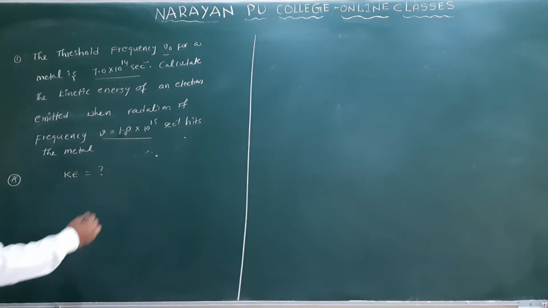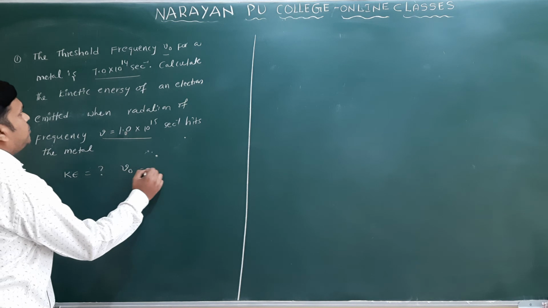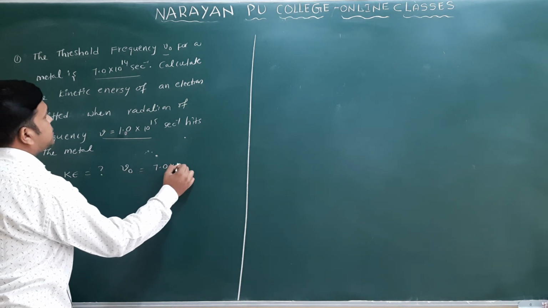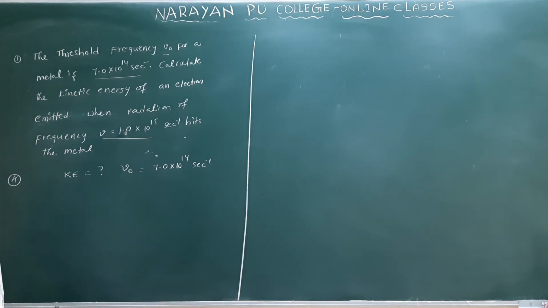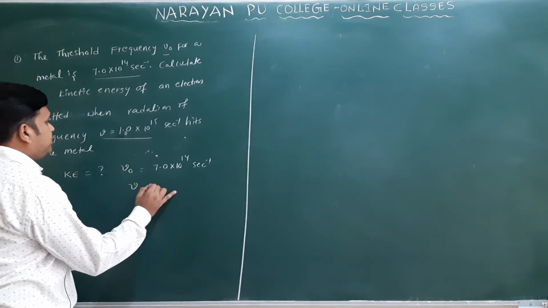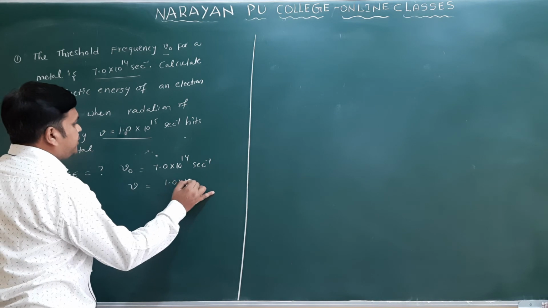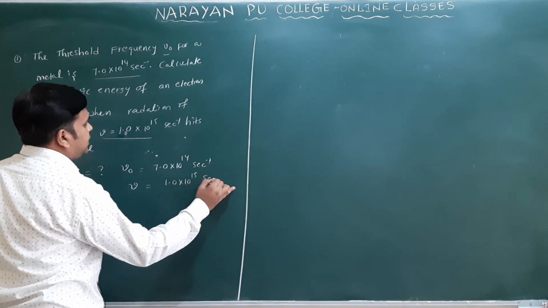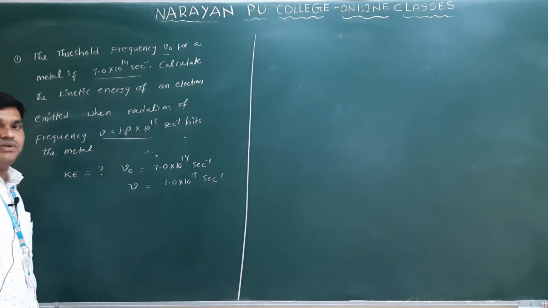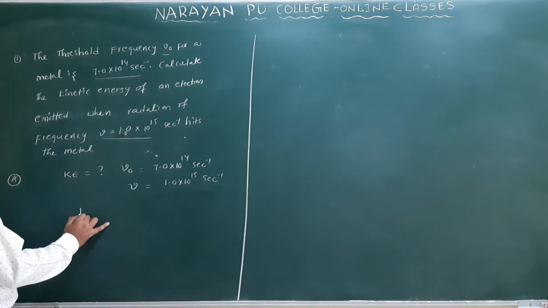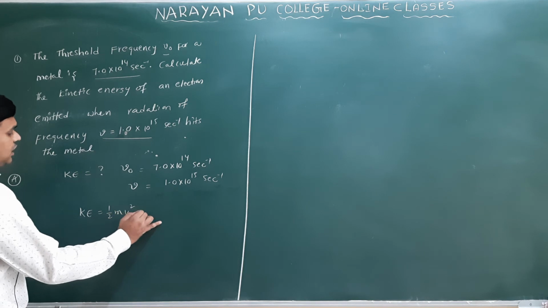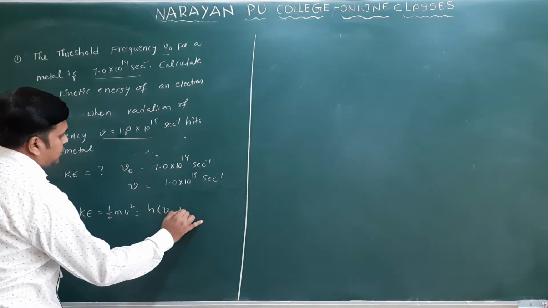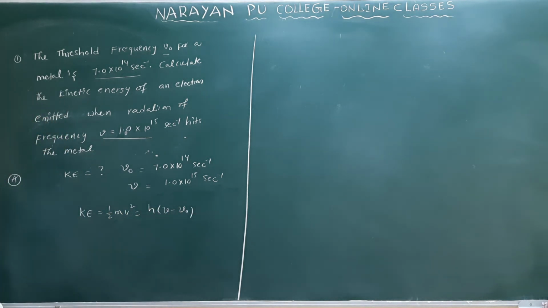The threshold frequency is given, that is nu naught. Nu naught is given as 7.0 into 10 power 14 second inverse. And one more, the frequency nu is given, that is 1.0 into 10 power 15 second inverse. So they are asking here for the kinetic energy. Generally, kinetic energy is equal to half mv square, or you can write it as h into nu minus nu naught. We already discussed these formulas yesterday.